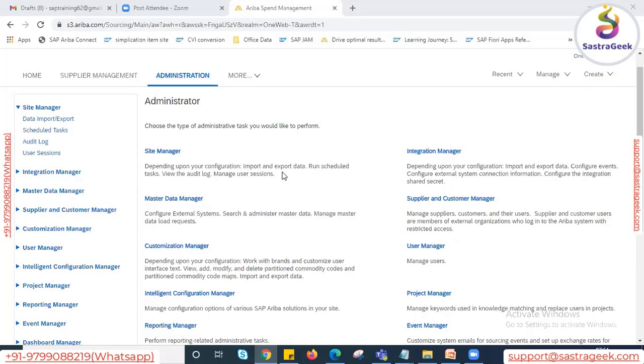But who will be contacting? Again, the consultant will be contacting, not the user. We have to work as a mediator: capture the requirement from our customer, prepare it in our document, and explain it to the Ariba team. They will perform it, and we have to perform the testing as well. That's something we have to do.